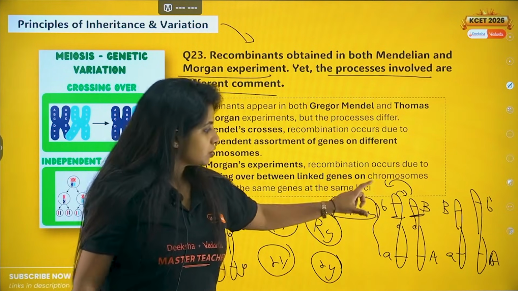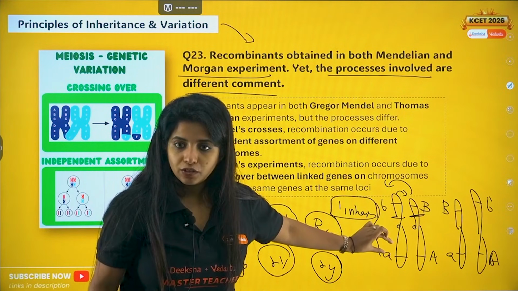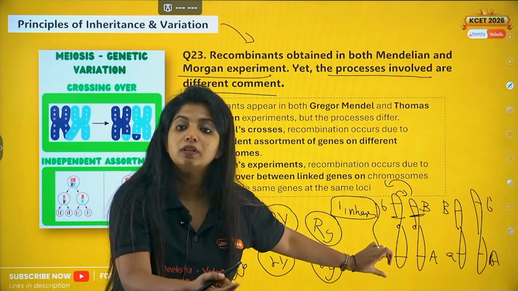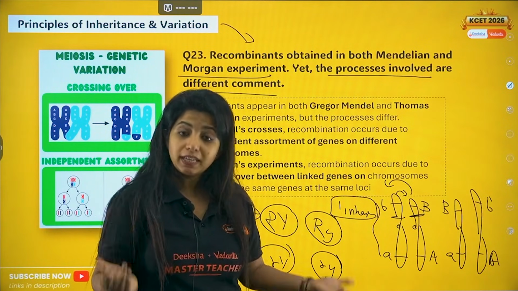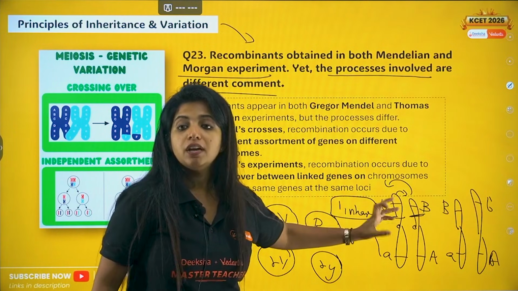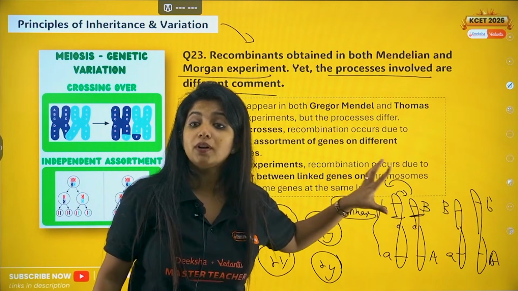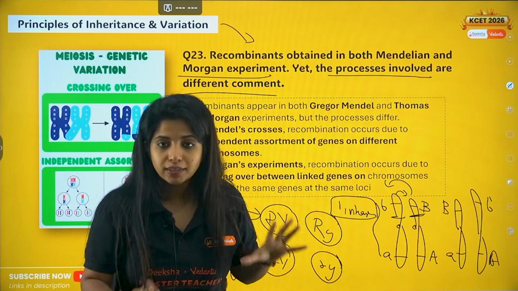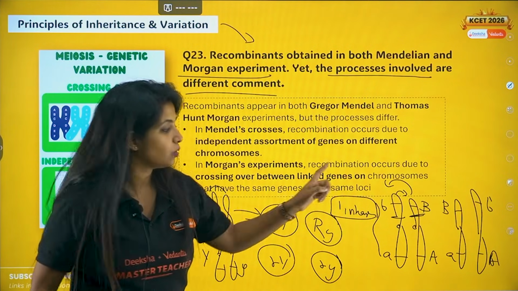Linkage basically means, suppose this and this are very close to each other. So whenever things get exchanged, they both will get exchanged together. That means the amount of recombination will be less, new combinants would be less. But if they are loosely linked, that means they are far away from each other, recombination can easily happen like this. It totally depends upon the distance between the genes. So it is linkage or crossover that is happening over here.